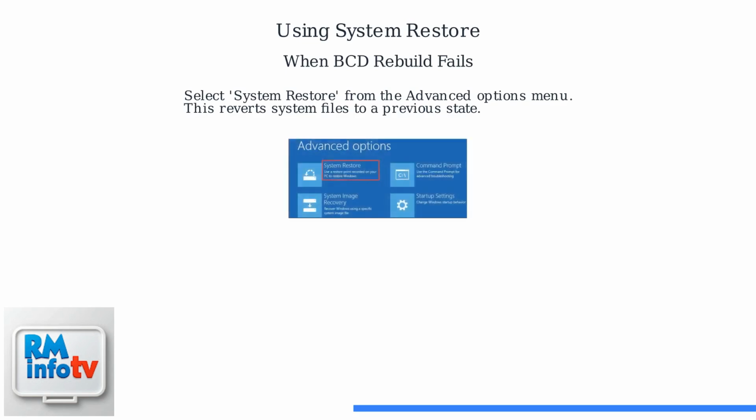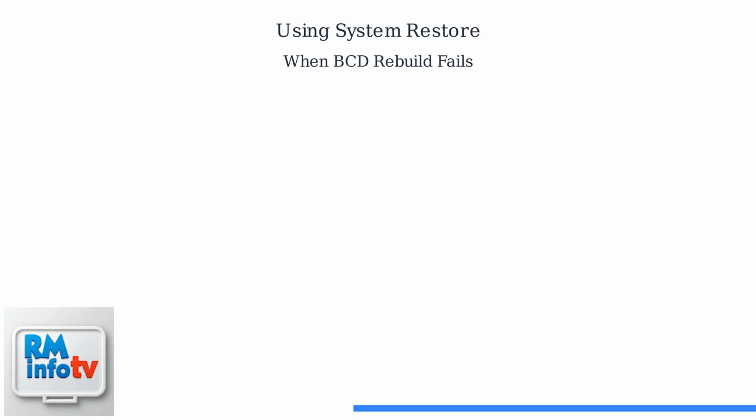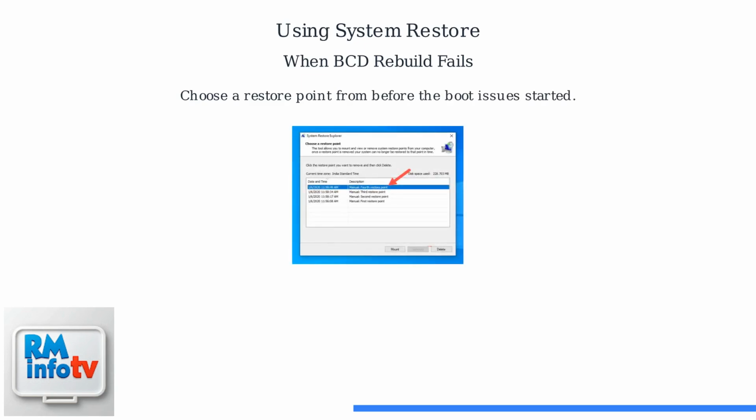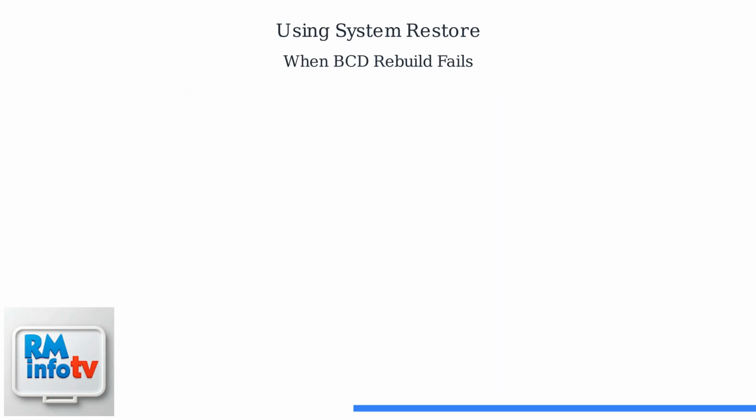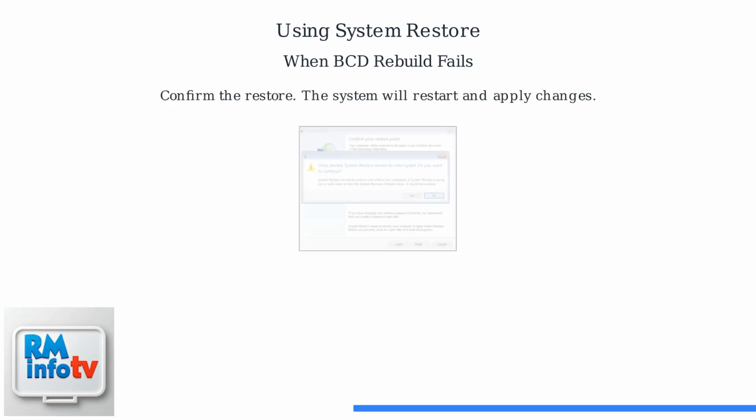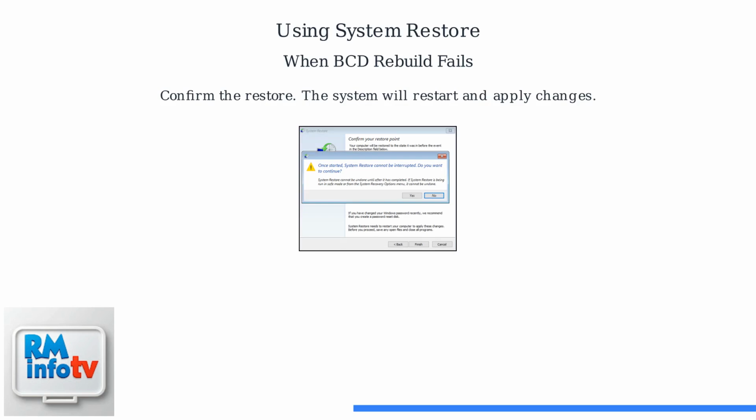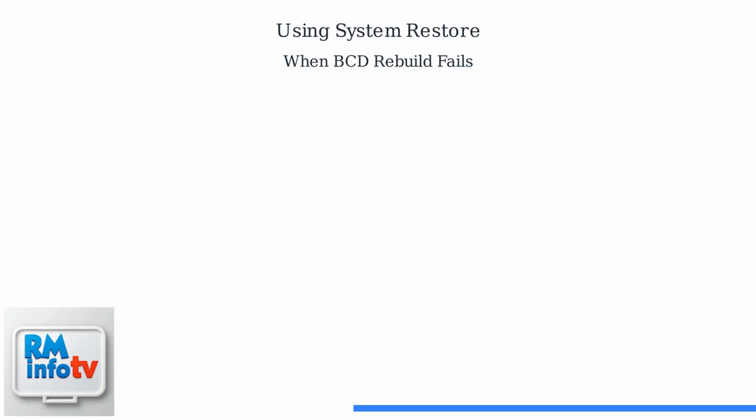If rebuilding the boot configuration data doesn't resolve the boot issue, you can try System Restore from the Advanced Options menu. This tool reverts your system files to a previous working state without affecting your personal files. From the System Restore window, choose a restore point that was created before the boot issues began. This ensures you're reverting to a time when your system was functioning properly. Confirm your selection and proceed with the restore. The system will restart and apply the changes, which may take several minutes to complete.